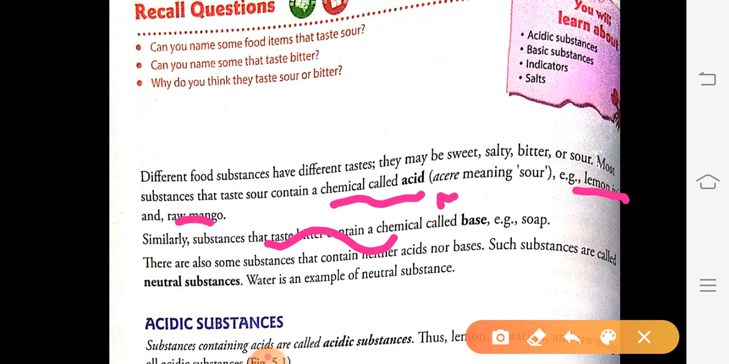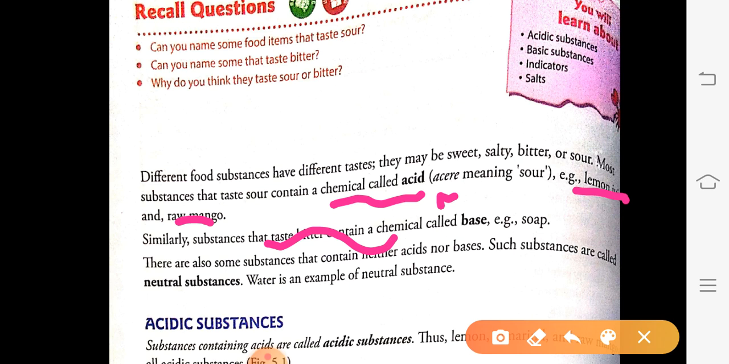Similarly, there are also substances that contain neither acid nor base. Such substances are called neutral substances. Substances which have neither a sour taste nor a bitter taste are called neutral substances. The best example you can give is water. If you drink pure water, like water from the RO, you will see that it does not have any kind of taste. That type of water is called a neutral substance.